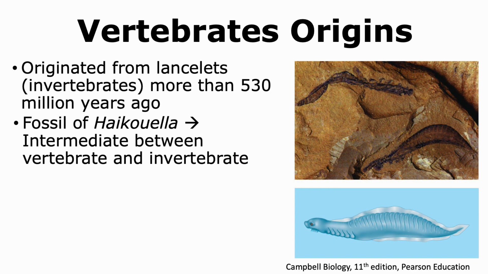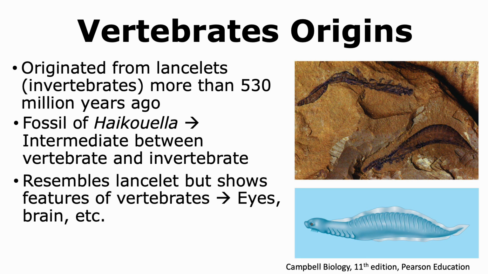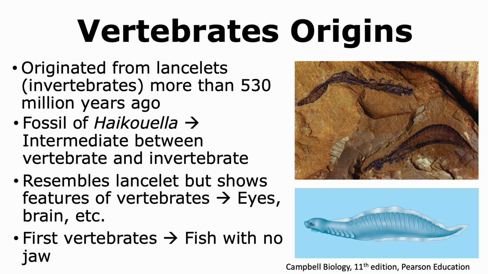The fossil of Haikouella, which was found in China, shows an intermediate organism between vertebrates and invertebrates. It resembles a lancelet, but shows features of vertebrates like the presence of eyes and a brain that is normally not seen in lancelets. The first vertebrates that were formed were fish that did not have a jaw.